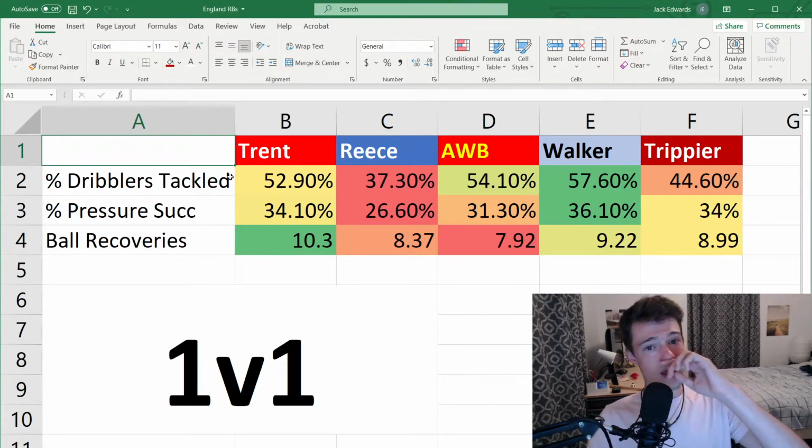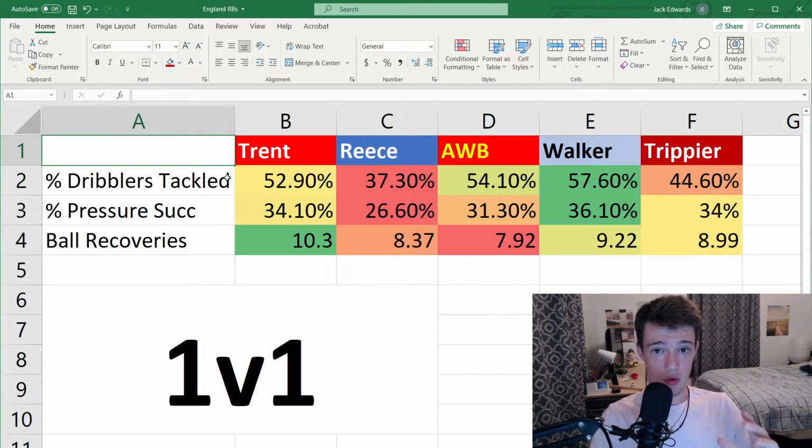So Trent, in a Liverpool side, which isolates him a lot as a right back, he holds his own. And in an England side that's going to be more potentially defensively compact, with less variables, less green grass around him, these numbers could look even better if he has more support around him.